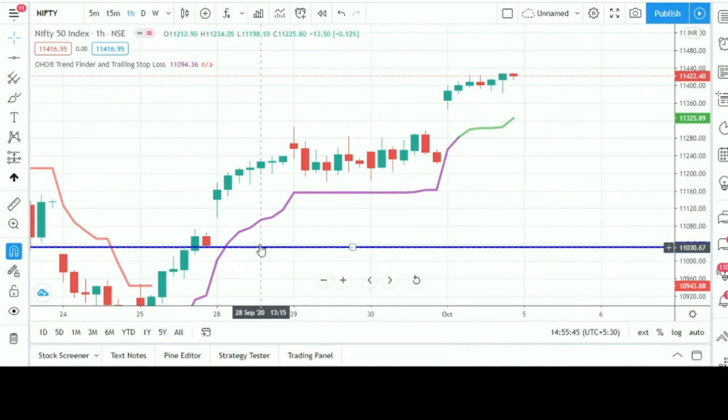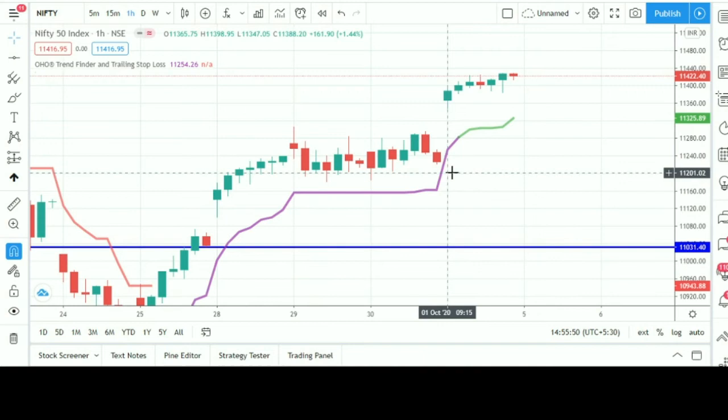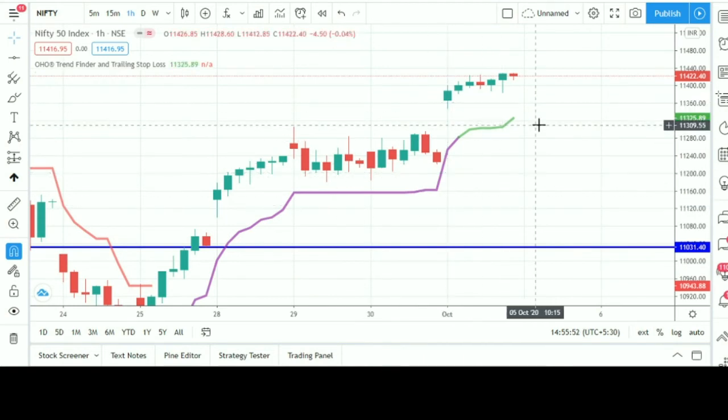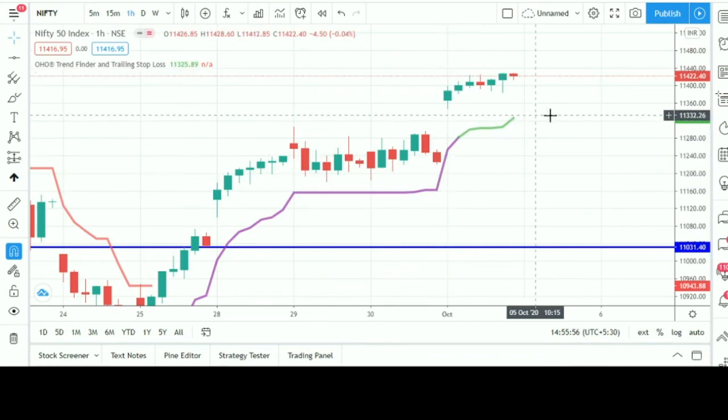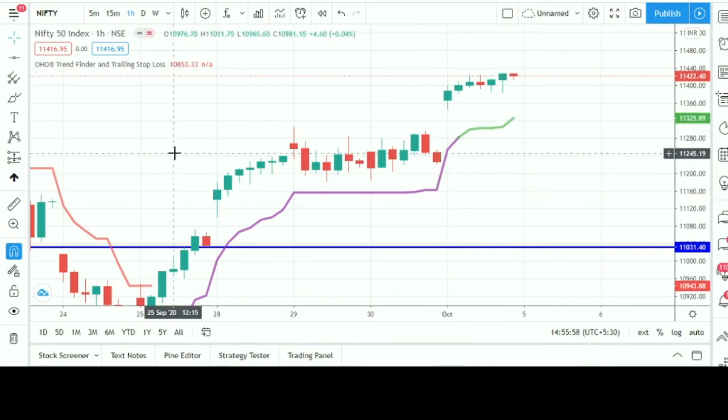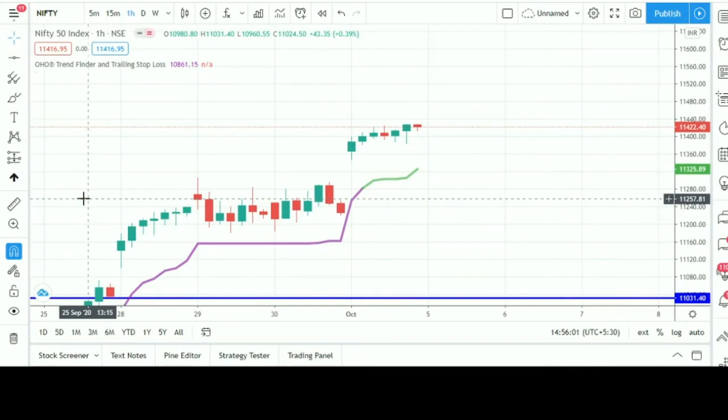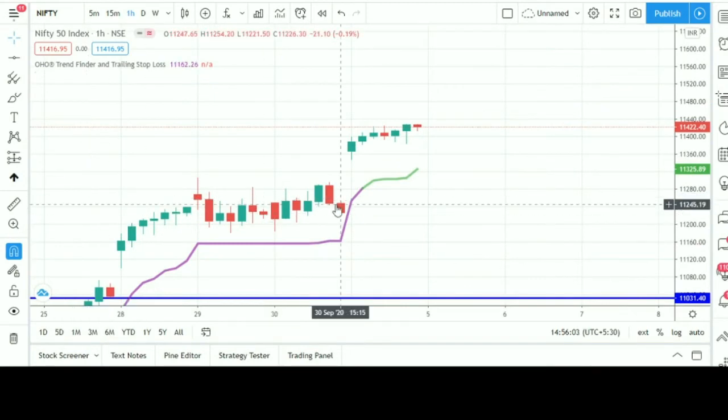So you can see almost 380 points we have seen. We have a trailing SL along with us, so no need to worry about that, and the color has not changed to red anywhere.